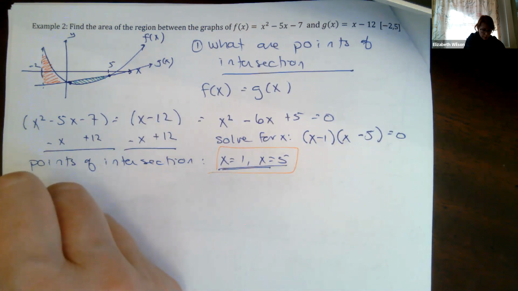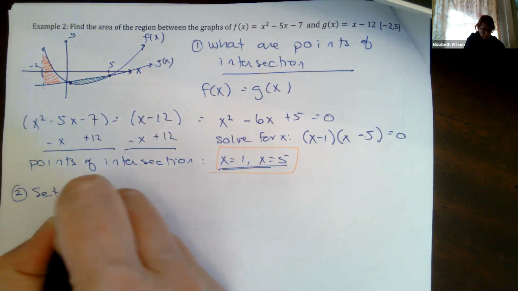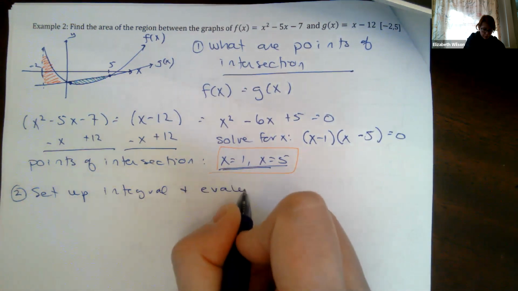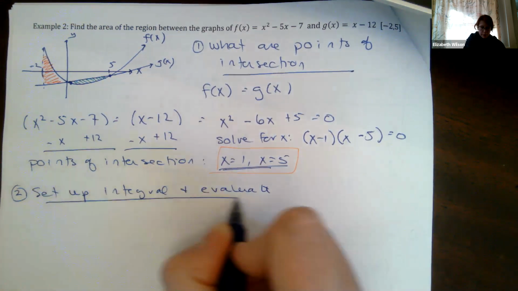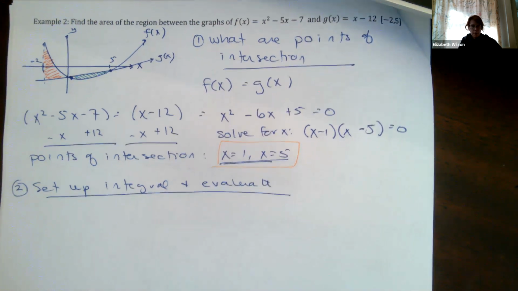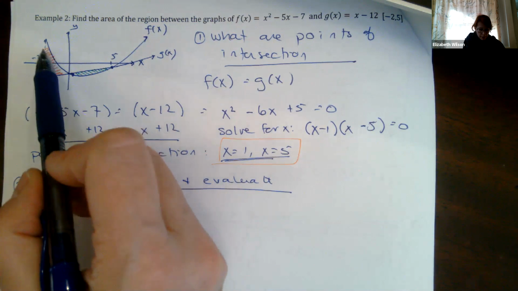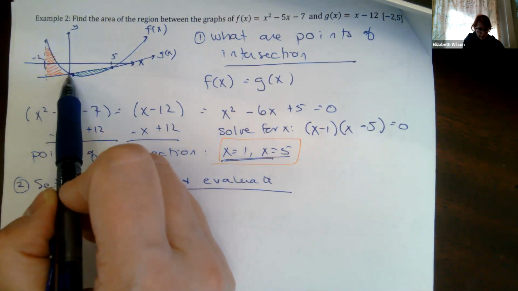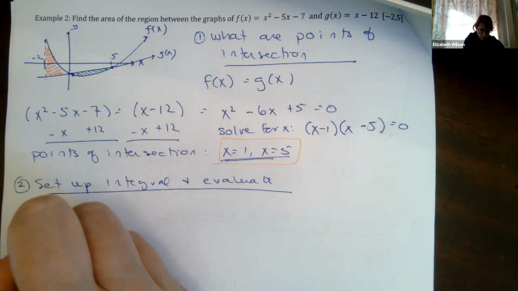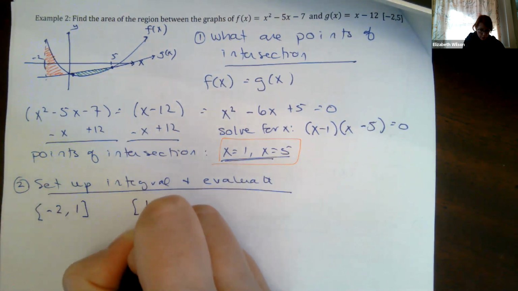Second part, we're going to set up our integral and evaluate. Okay, setting up the integral is part of the work that we need to show. So we have to do top minus bottom. But look at what's happening. I have to check, right? I've got this range of values. So my intervals are going to go from -2 to 1, and then from 1 to 5.